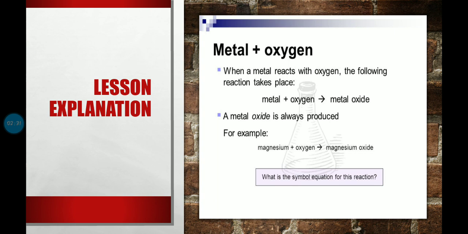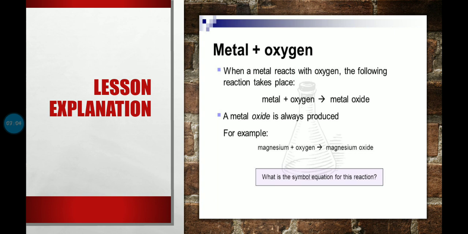Now let us first see what happens when metals react with oxygen. When metals react with oxygen, they form metal oxide. For example, magnesium, when it reacts with oxygen, forms magnesium oxide.